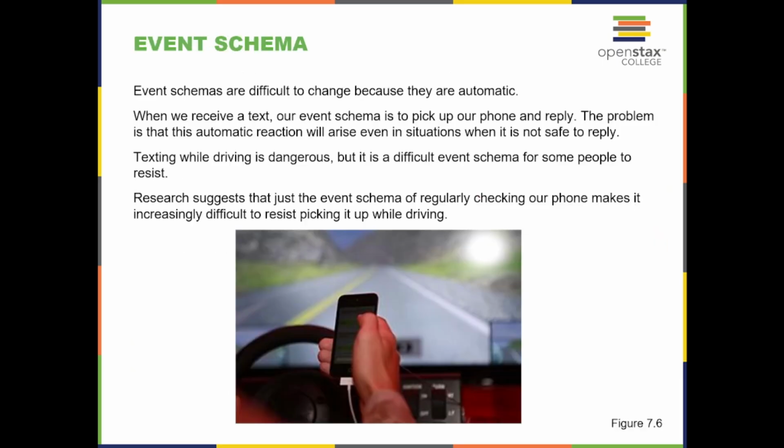Event schemas are difficult to change because they are automatic. When we receive a text, our event schema is to pick up our phone and reply. The problem is that this automatic reaction will arise even in situations when it is not safe to reply. Texting while driving is dangerous, but it is a difficult event schema for some people to resist. Research suggests that the event schema of regularly checking our phone makes it increasingly difficult to resist picking it up while driving.